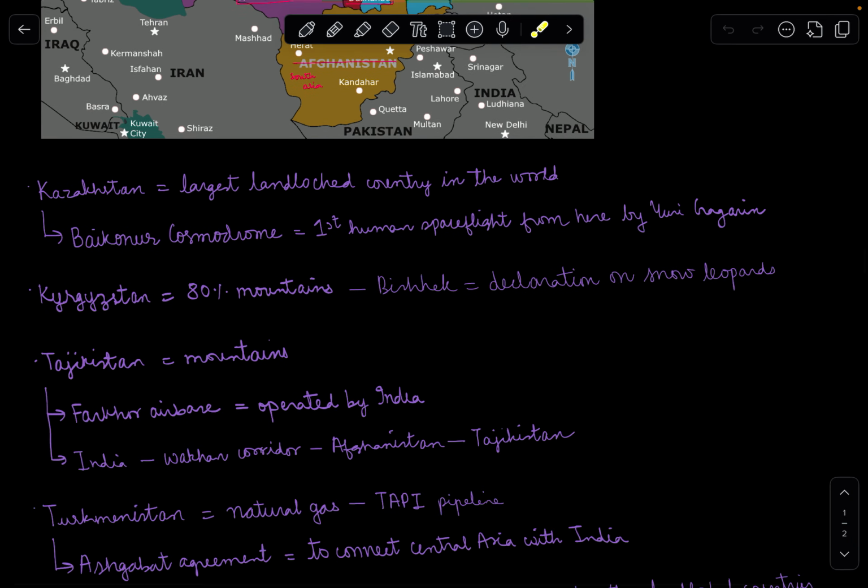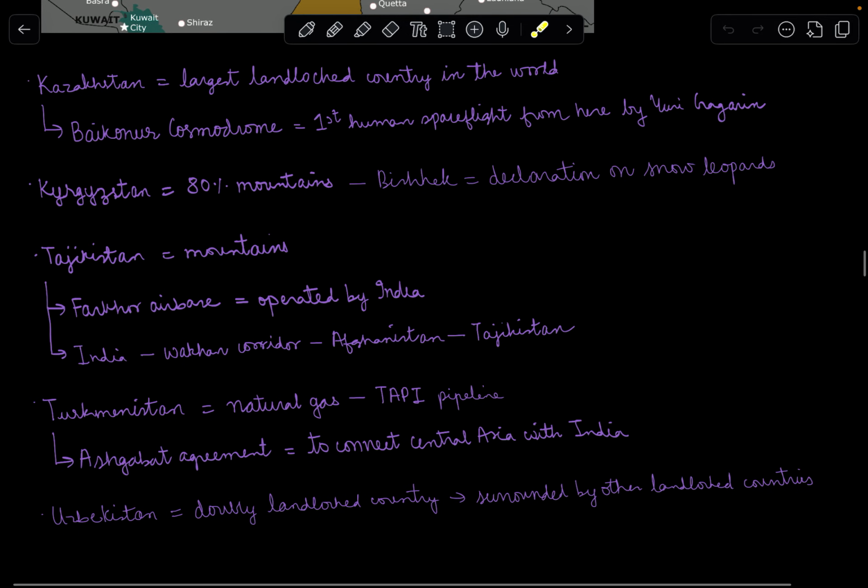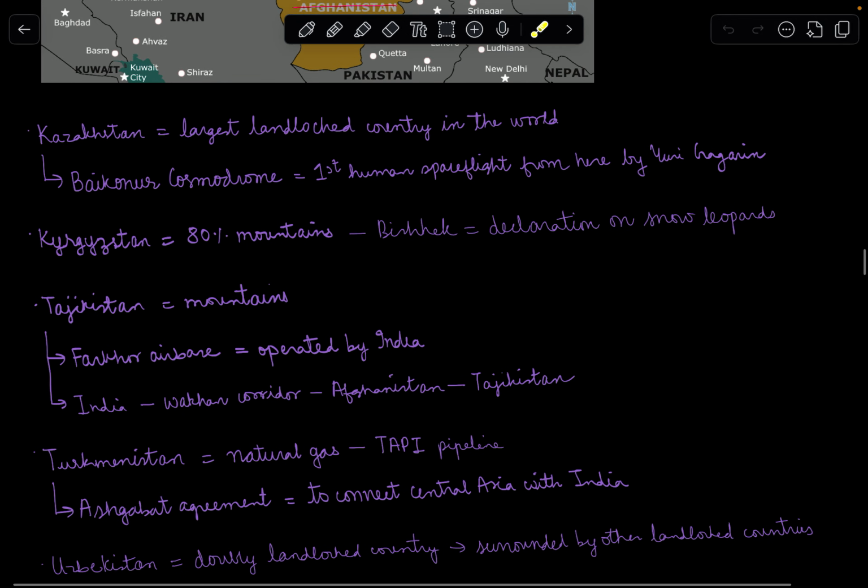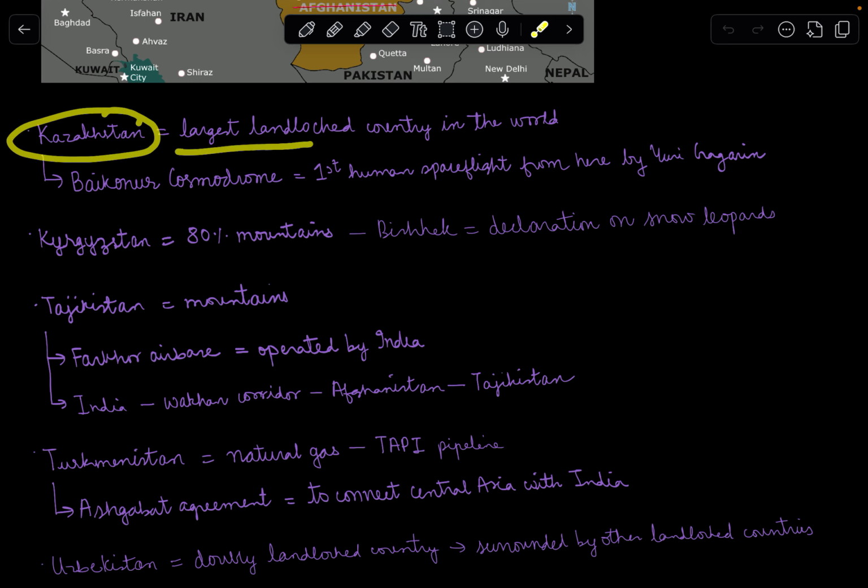So moving on to Kazakhstan. It was a northern country, to the north of Uzbekistan. Kazakhstan is the largest landlocked country in the world. Russia is the largest country in terms of area, but it has its coast. But Kazakhstan is the largest landlocked country in the world. Kazakhstan's capital was Nur Sultan.